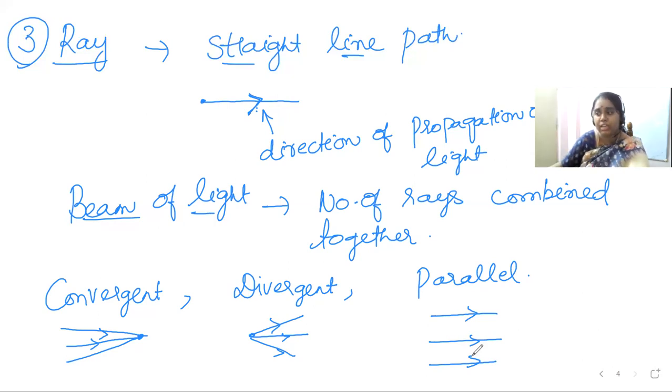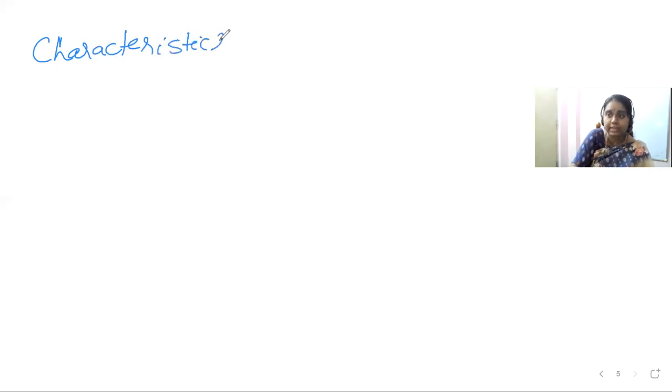In this way, we come across all these types of words used in this light chapter, which you are already familiar with. In general, we will discuss together and summarize the characteristics of light from the above discussion. You can also call them the properties of light.